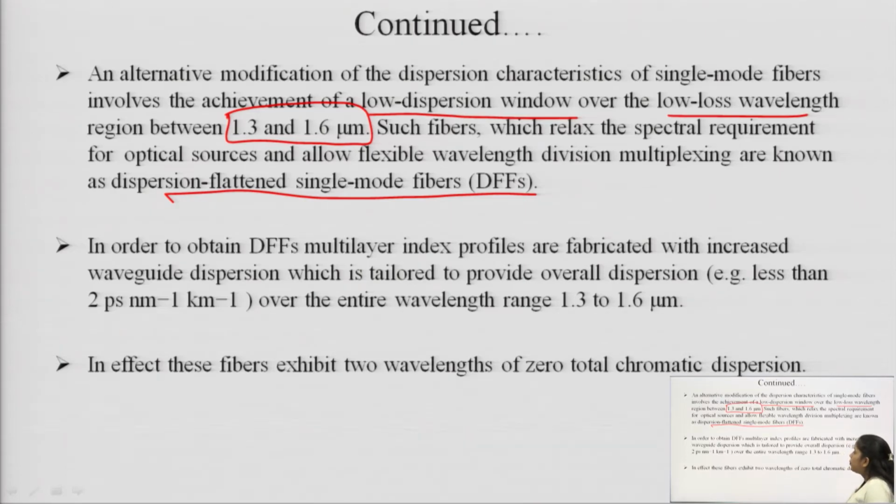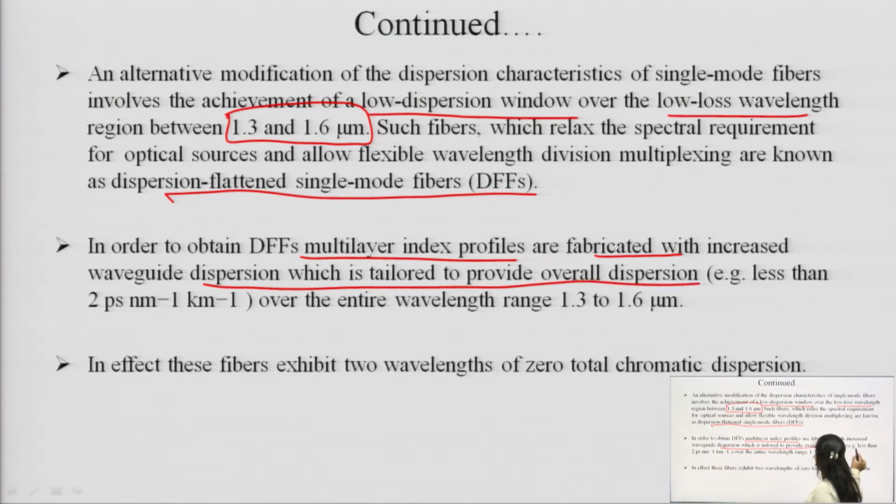In order to obtain DFFs, that is dispersion flattened single mode fiber, we have to make some changes as we have to for the dispersion shifted fibers. In order to obtain DFF, a multi-layer index profile is used. So, what is the process to obtain the multi-layer DFFs? Multi-layer index profiles are fabricated with increased waveguide dispersion, which is tailored to provide overall dispersion less than 2 picosecond per nanometer per kilometer over the entire wavelength range of 1.3 to 1.6.